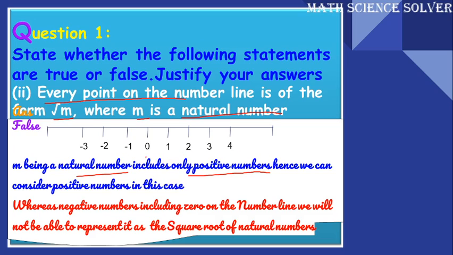But the number line contains both negative numbers and positive numbers, and even 0 is there in the number line. You cannot represent 0 and negative numbers using the natural numbers. Hence, the statement is false.